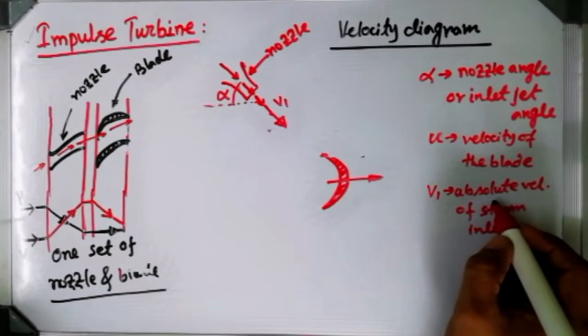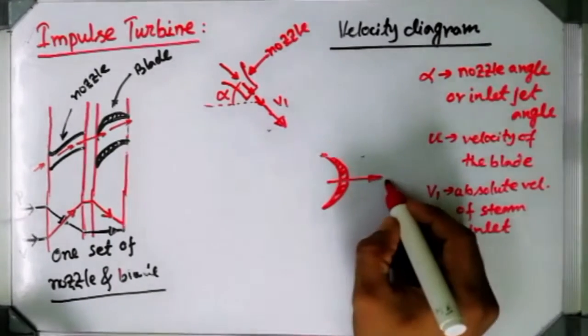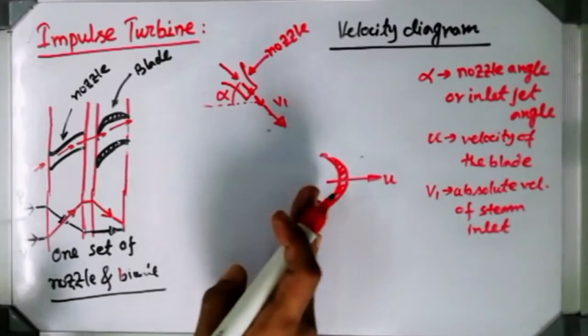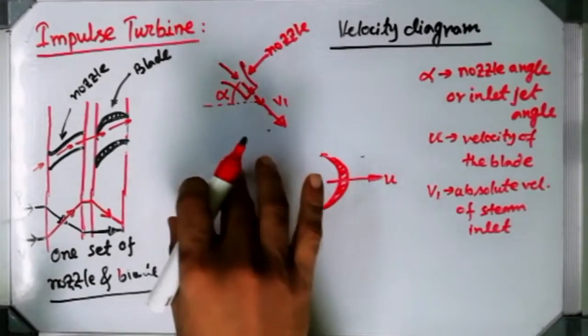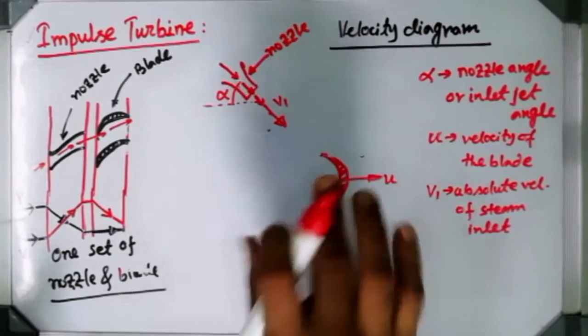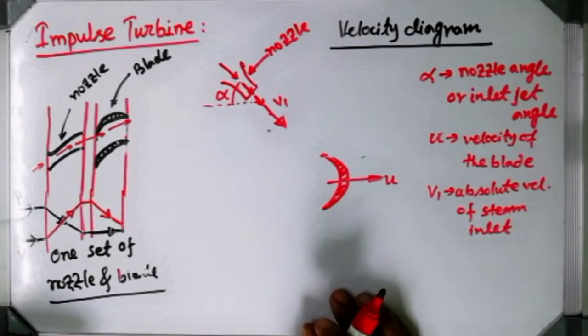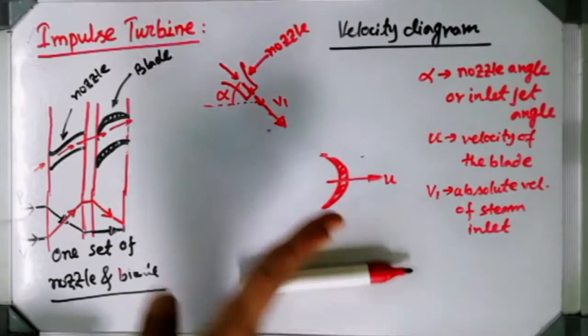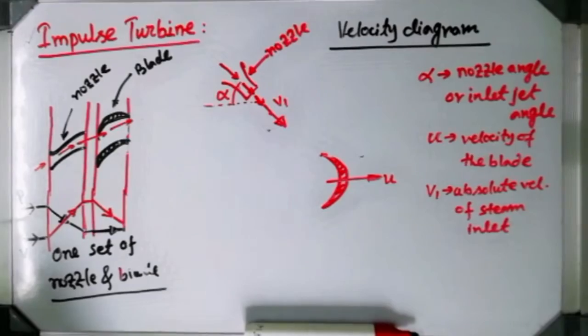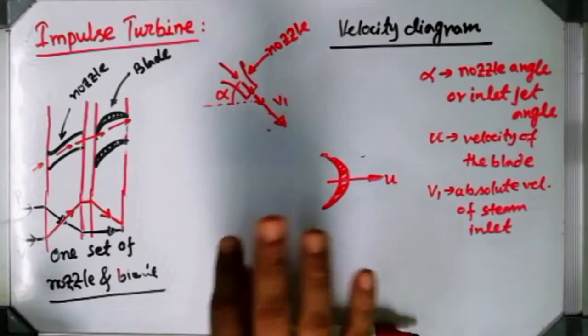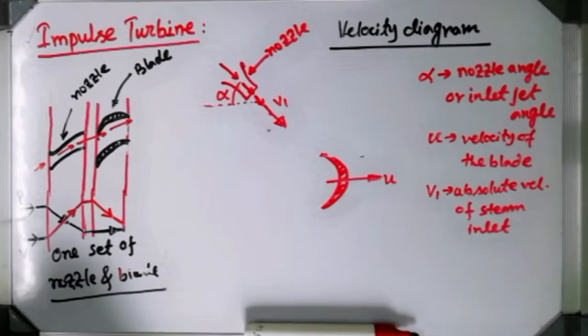Because one relative velocity will also be there. If the blade is rotating with some velocity and the steam is coming with a different velocity, there will be some relative motion between them. You can see the blade is moving in the rightward direction and the steam is coming in this tangential direction, so there must be some relative motion between these two, isn't it?